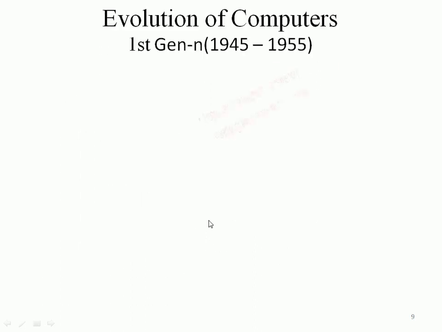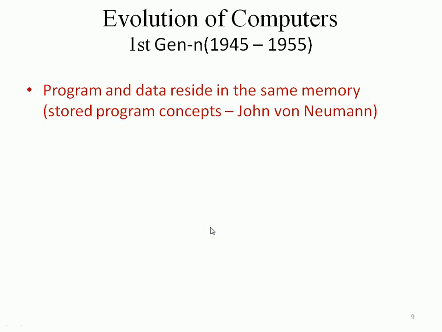So the first generation, that is, program and data reside in the same memory. Program and data stay in the same memory. That is called the stored program concept, or von Neumann concept, or we can also call it that instructions and data are stored in the same memory. That stored program concept is very popular, and various computers have been designed based on that, right?